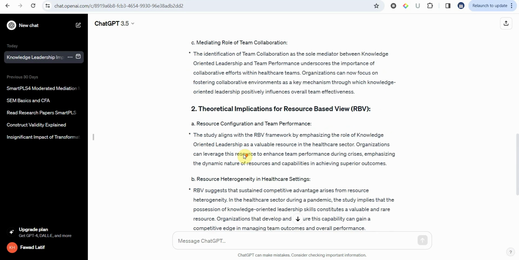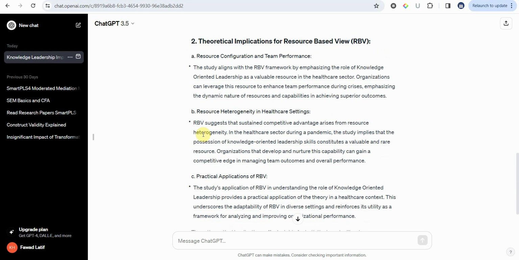Now, for resource-based view, the study aligns with the RBV framework by emphasizing the role of knowledge-oriented leadership as a valuable resource in the healthcare sector. Now, again, there are slight problems. Now, how do I know that there are slight problems? Because it rather sounds like it is proposing the contributions rather than the implications.